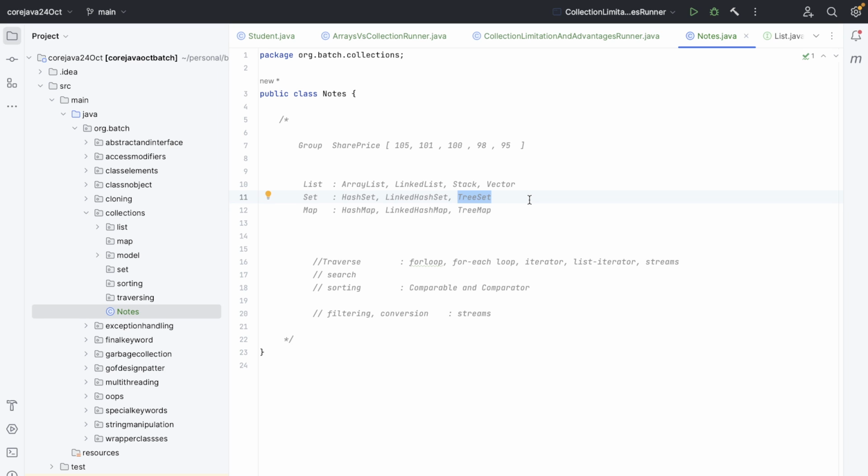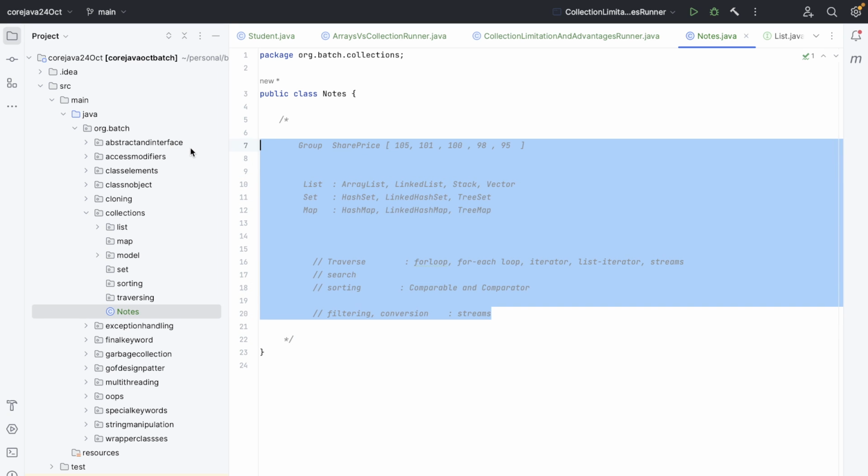If you're good with data structures, that's why some companies hire directly if people are good with DSA, because they can learn the rest of the things very easily. We'll cover this here also in a jiffy. Everything is clear till now. These are the things that we are going to cover from here. This is collections in a nutshell.